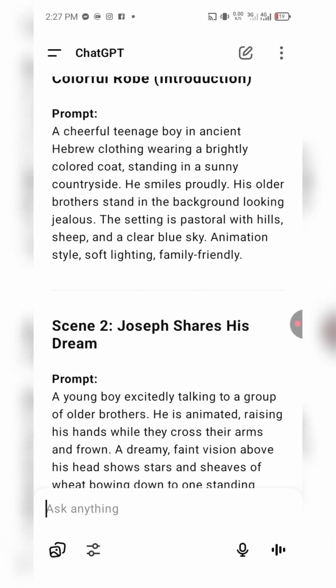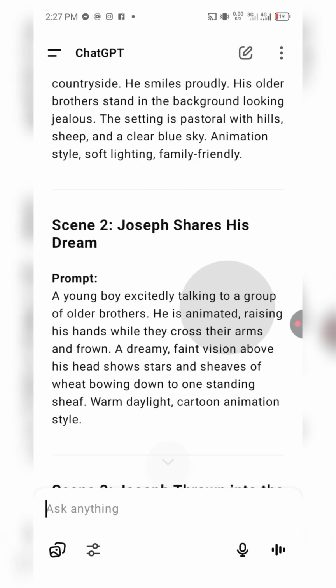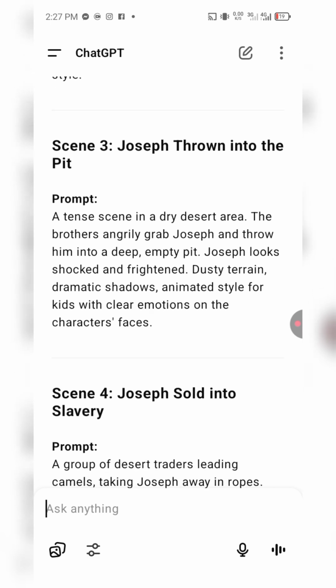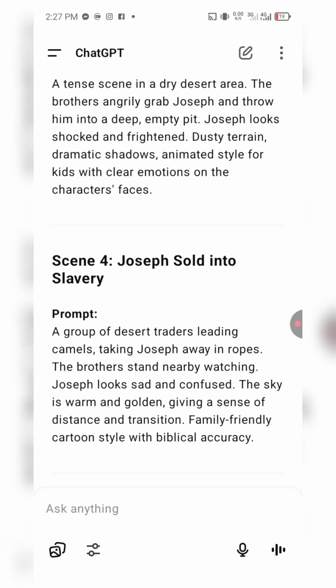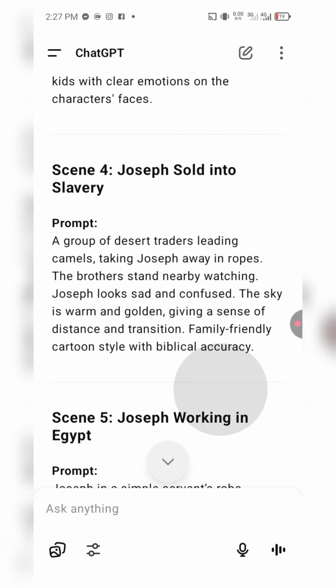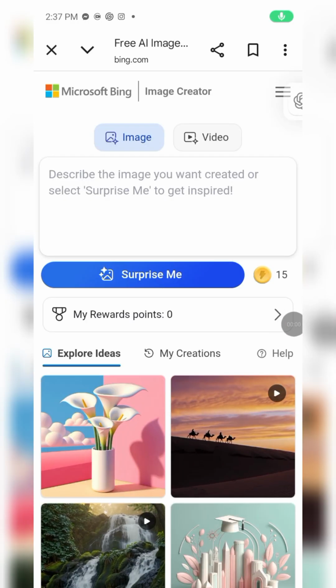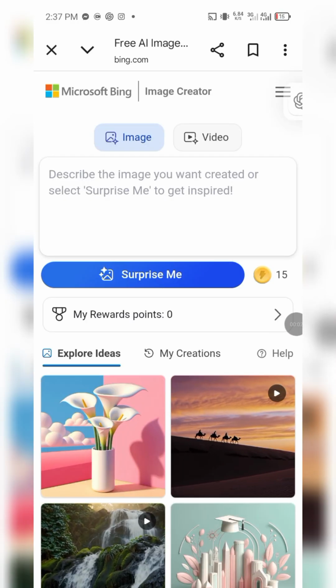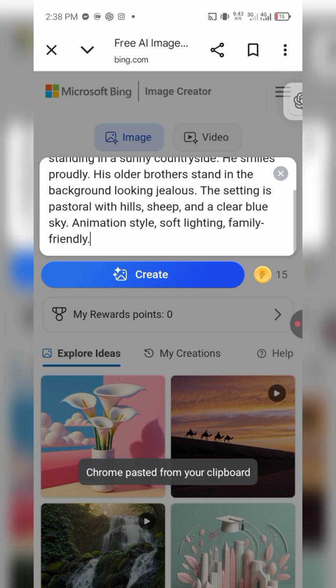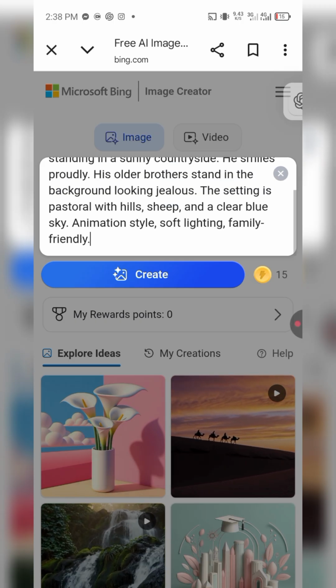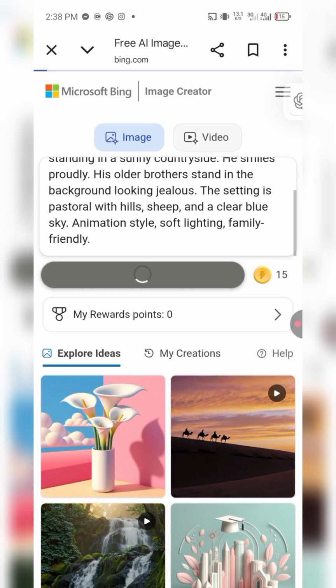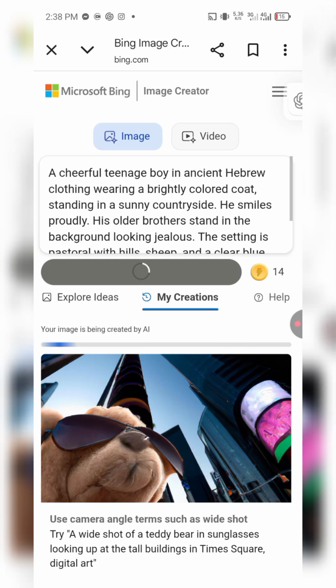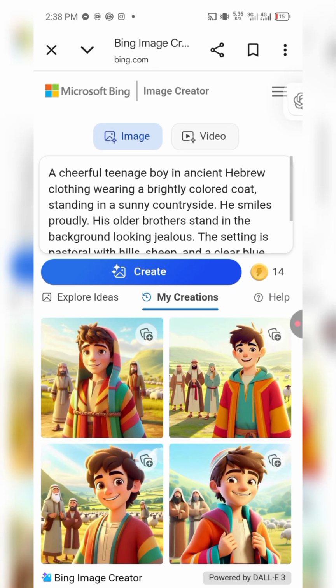Joseph and the colorful robe, introduction, a cheerful teenage boy in ancient Hebrew. All right, so now it's just up to how many scenes here, right? So now I'll come to Microsoft Bing. This is what I want to use to generate my image. So I'm just going to copy one of the scenes that it has given us, and then I'm going to come here to Microsoft Bing and generate that picture, that image prompt.